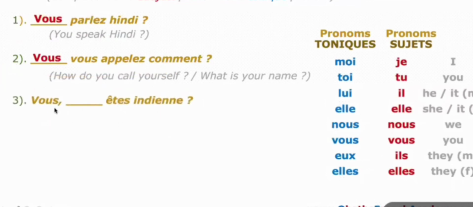Vous êtes indien. Vous, you, dash, êtes indien. So vous is already used here. It is a tonic pronoun. And for the second dash you have to follow, the next word is the verb. So subject pronoun is always near the verb. So subject pronoun you check at. So you are Indian.